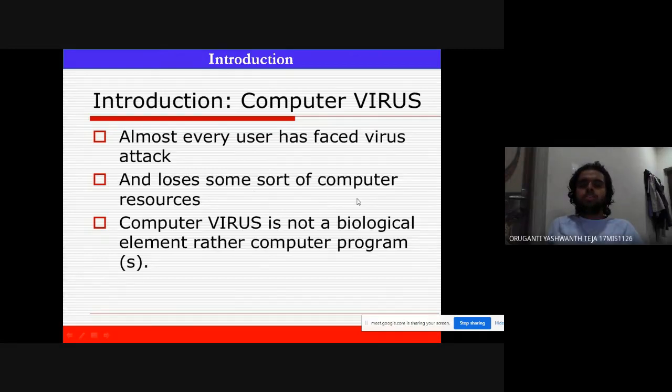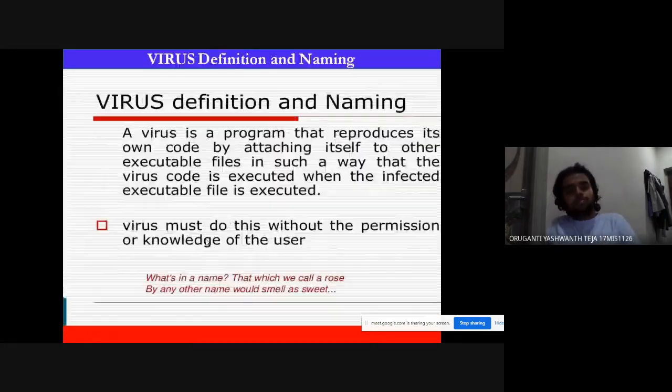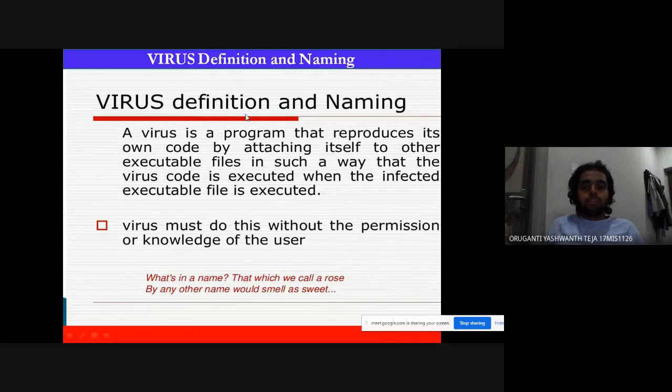A computer virus is not a biological element like coronavirus, which is a pretty big virus and is killing a lot of people. This virus is not like that. It's a computer program. So, virus definition and name: a virus is a program that. Let me discuss virus in detail.